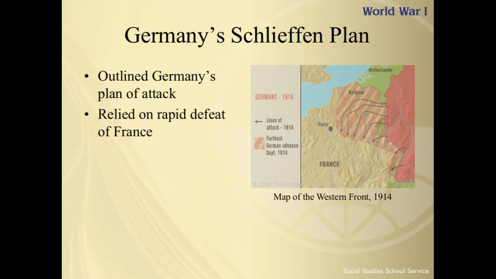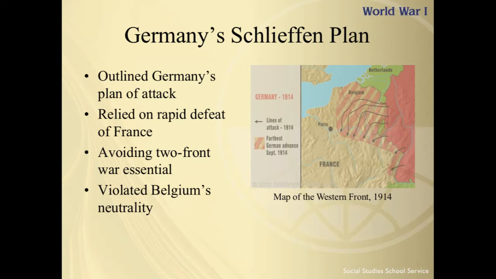So Russia's at our doorstep. We need to focus on one plan of attack rather than having our army split into two fronts of war. The plan, however, also calls for breaching Belgium's neutrality. So in order to get to France, and again you see it on the map here, we've got to cross through Belgium. And Belgium has an alliance with England. And that meant that any violation of Belgium's neutrality is going to create a conflict with England as well.